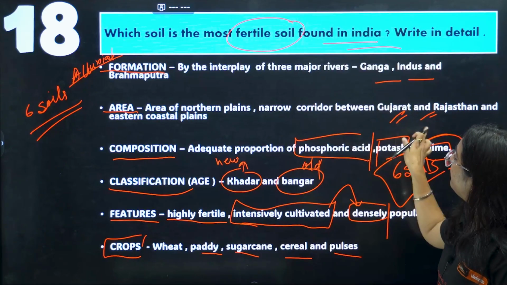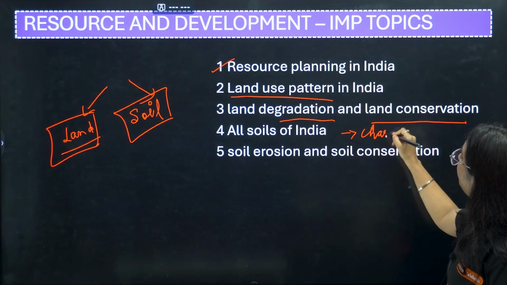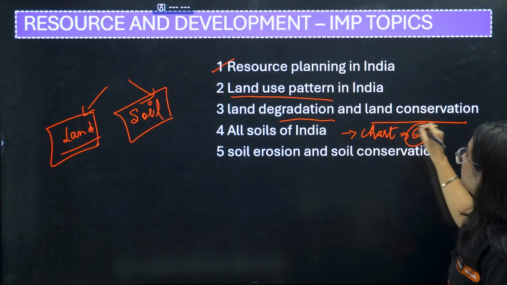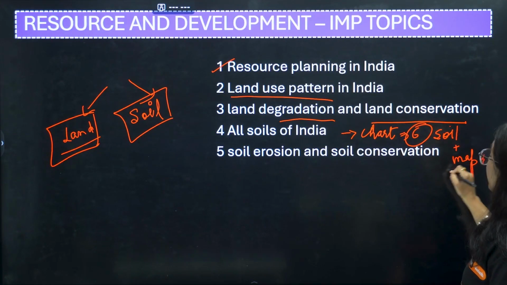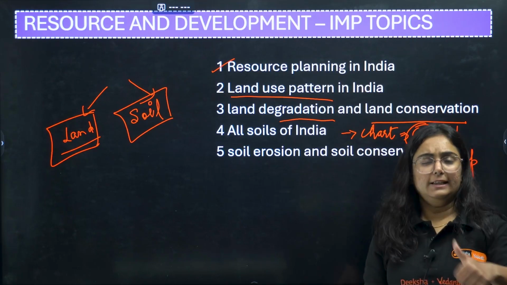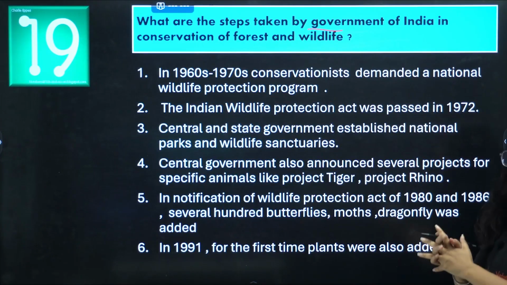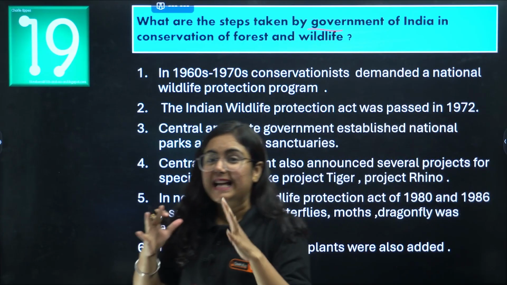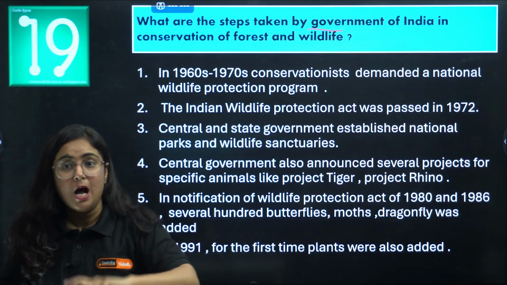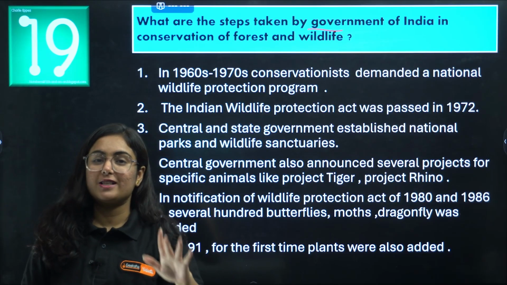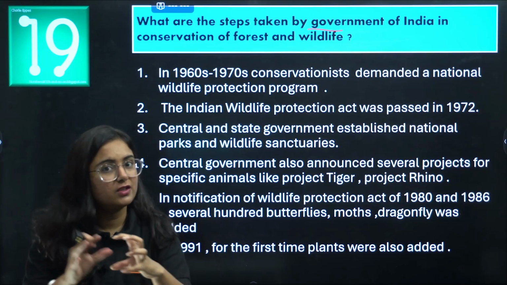And again, I am repeating it, just make a chart for all the map work. Sorry, the 6 soils of India even have a map work, you can do that too. End the chapter with soil erosion and soil conservation. Get my point? Now we are moving to question number 19, and the question is: what are the steps taken by the Government of India particularly for the conservation of forest and wildlife? This is from the second chapter of geography, that is forest and wildlife.